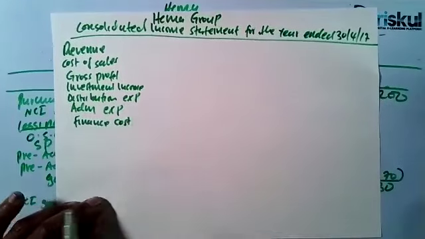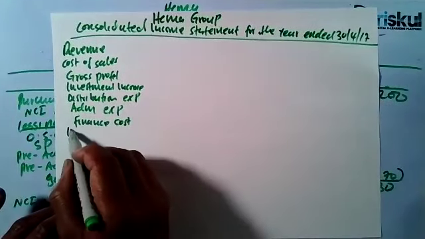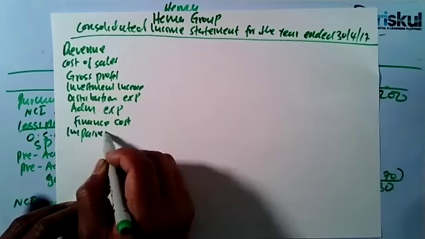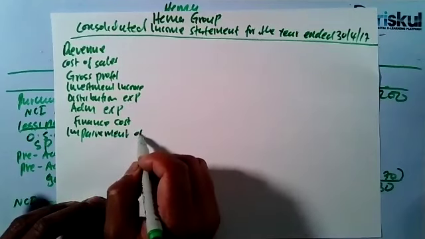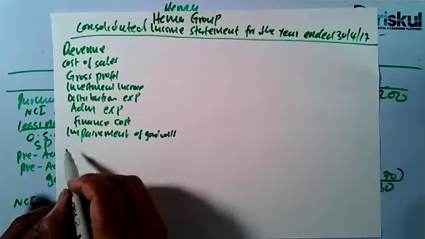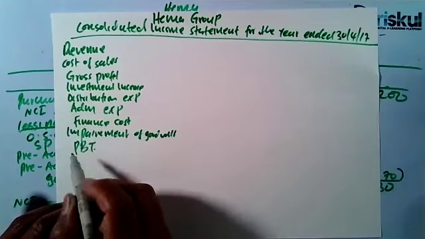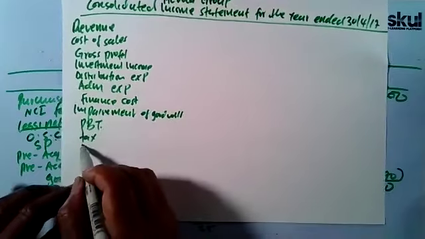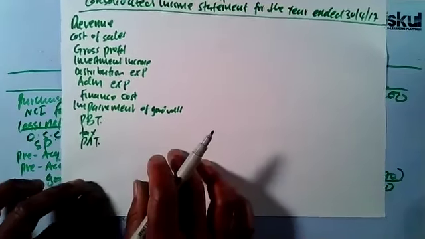Then you can write the impairment of goodwill as a separate item, so that we can get the profit before tax. Then we less the tax expense to get the profit after tax.